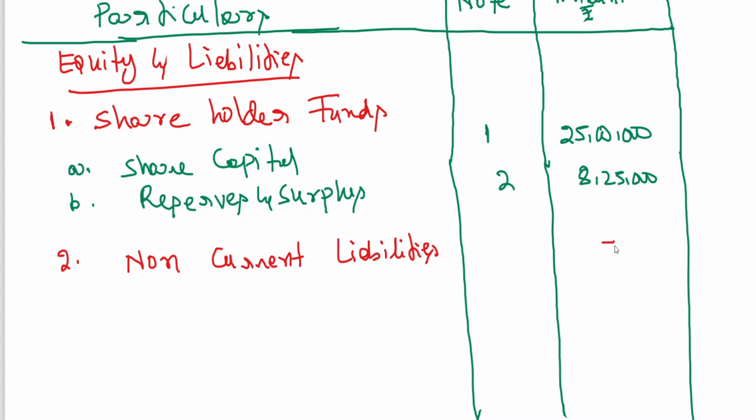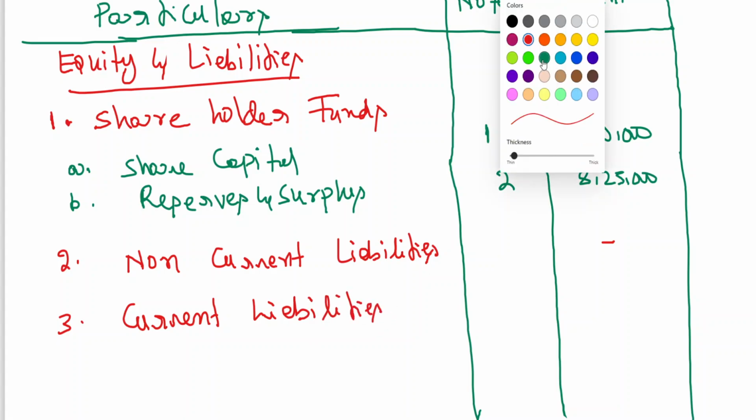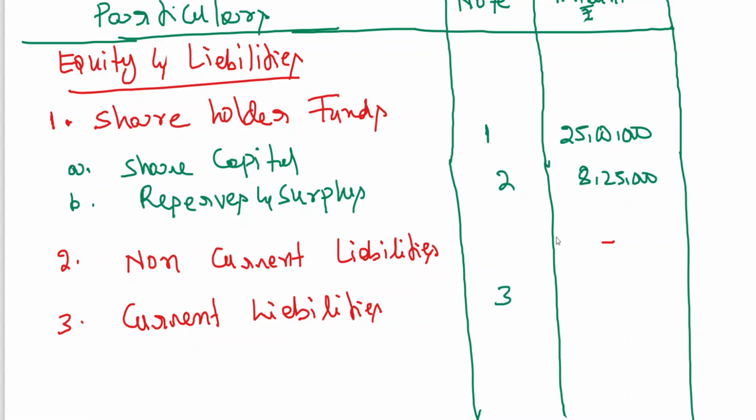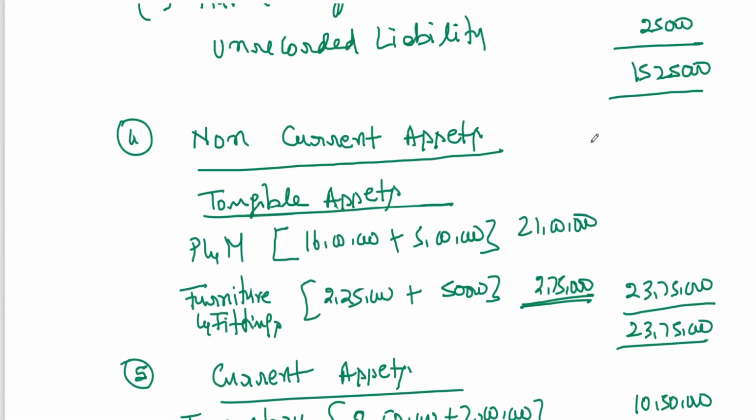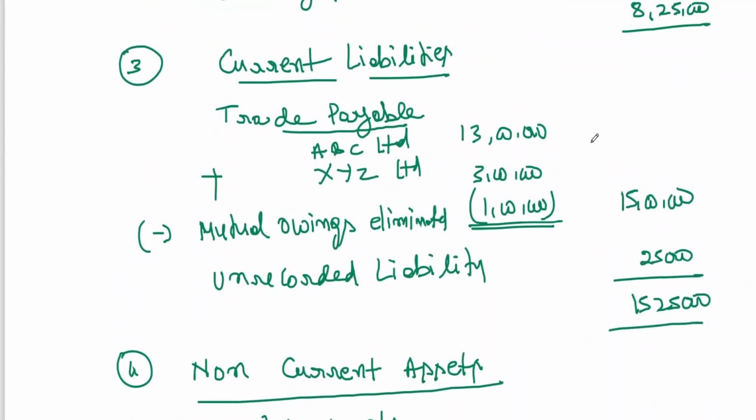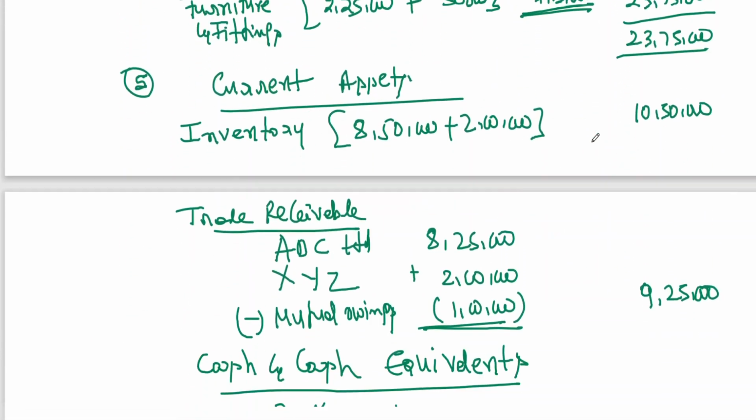You don't have anything. 3, current liabilities, we have already written that. Note 3, total current liabilities 15 lakhs 25,000.